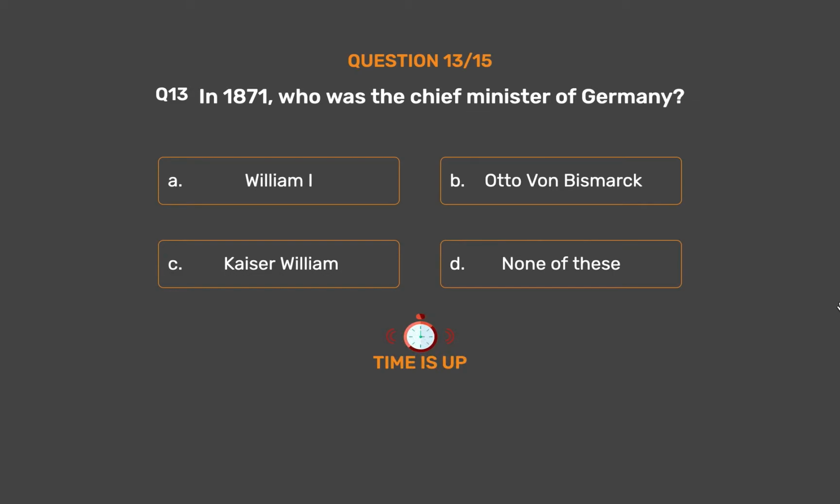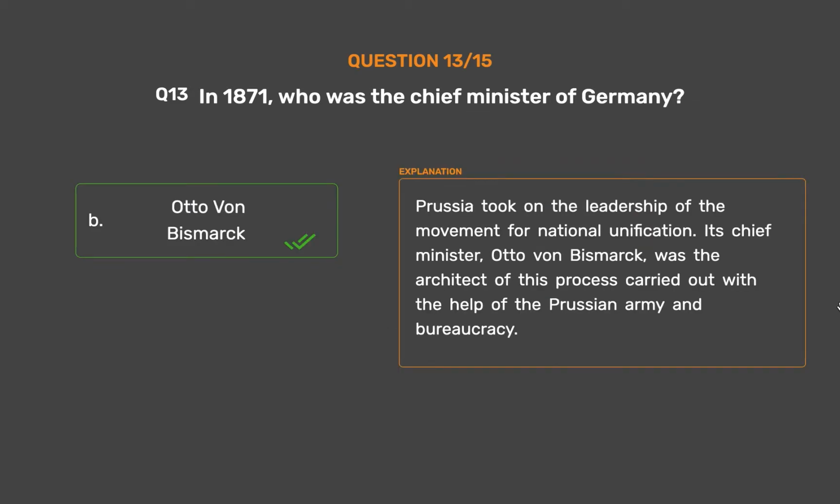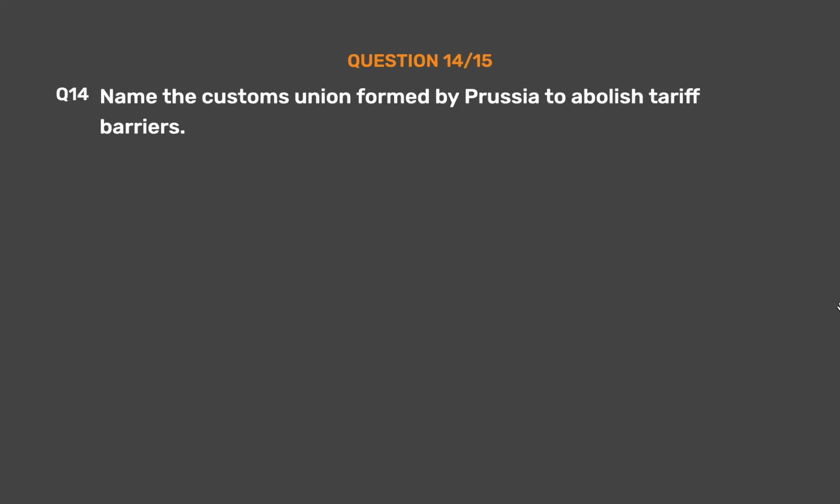The correct answer is option B. Otto von Bismarck. Prussia took on the leadership of the movement for national unification. Its chief minister, Otto von Bismarck, was the architect of this process carried out with the help of the Prussian army and bureaucracy.